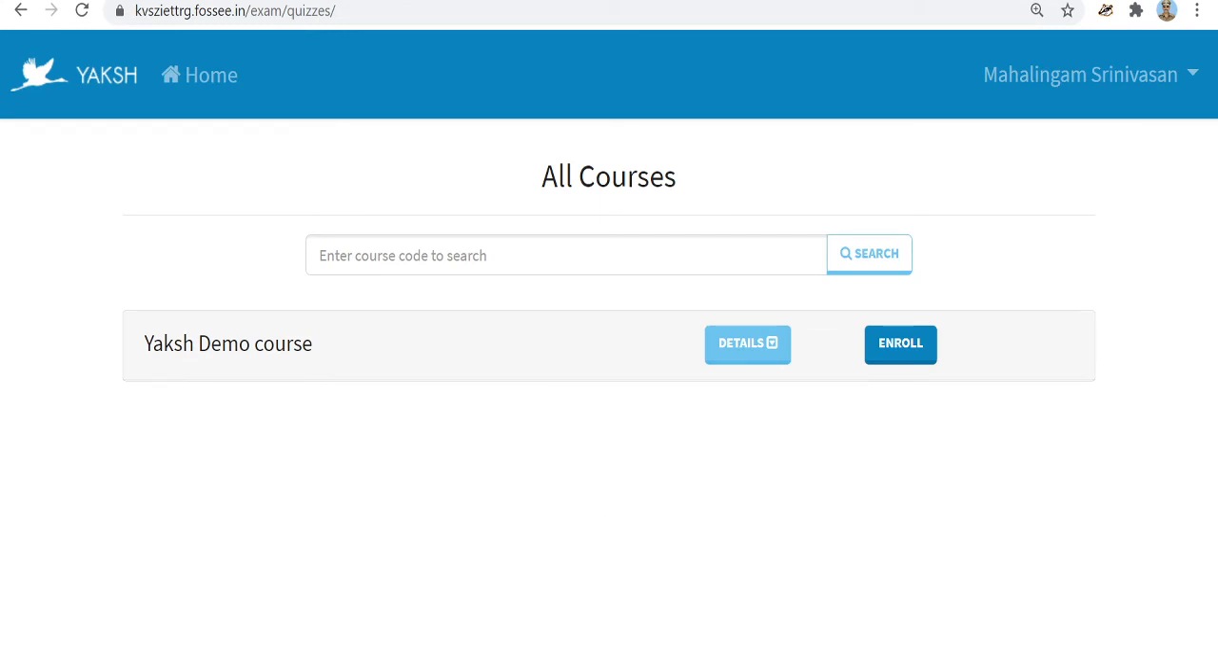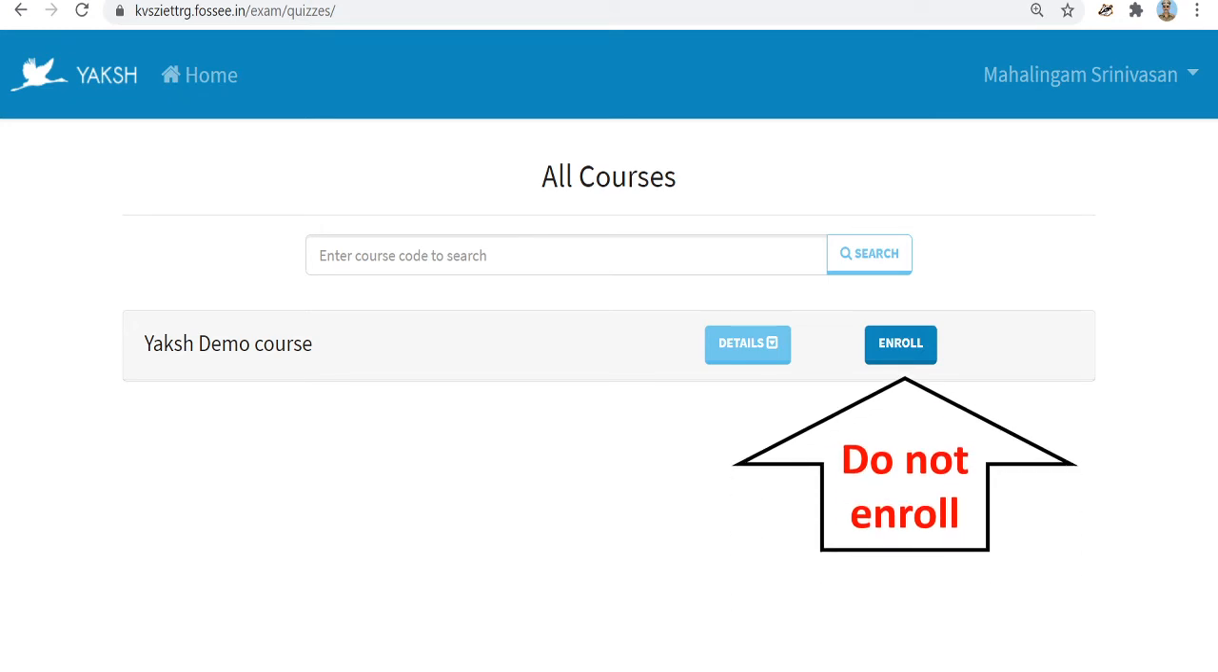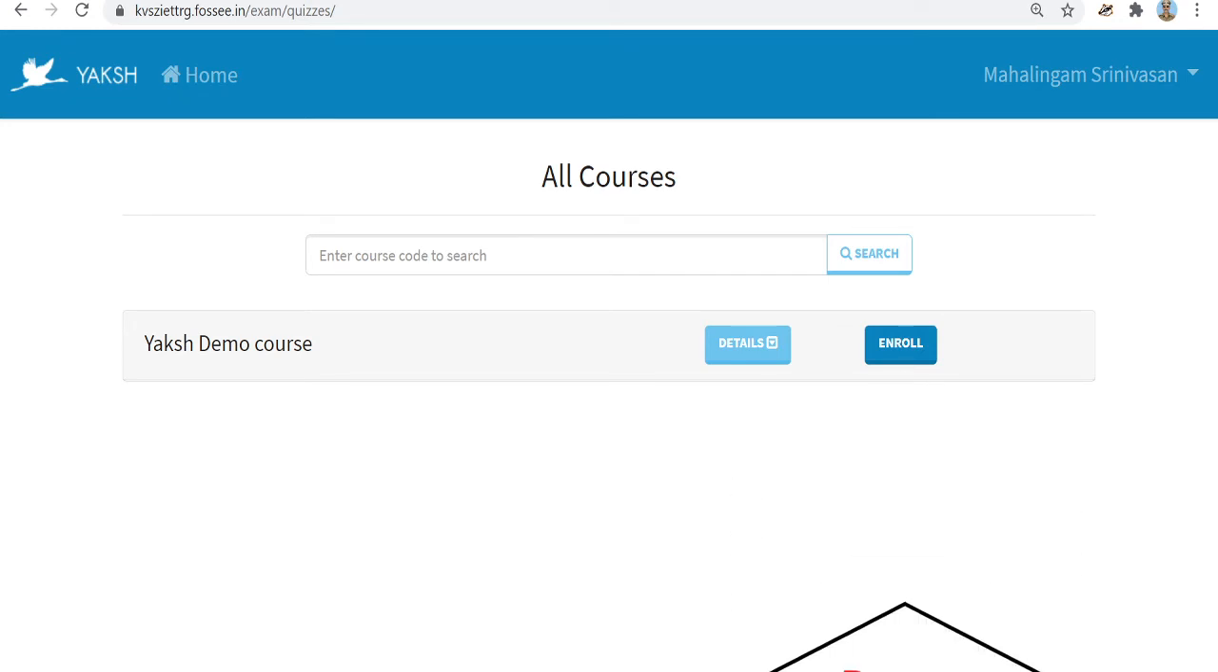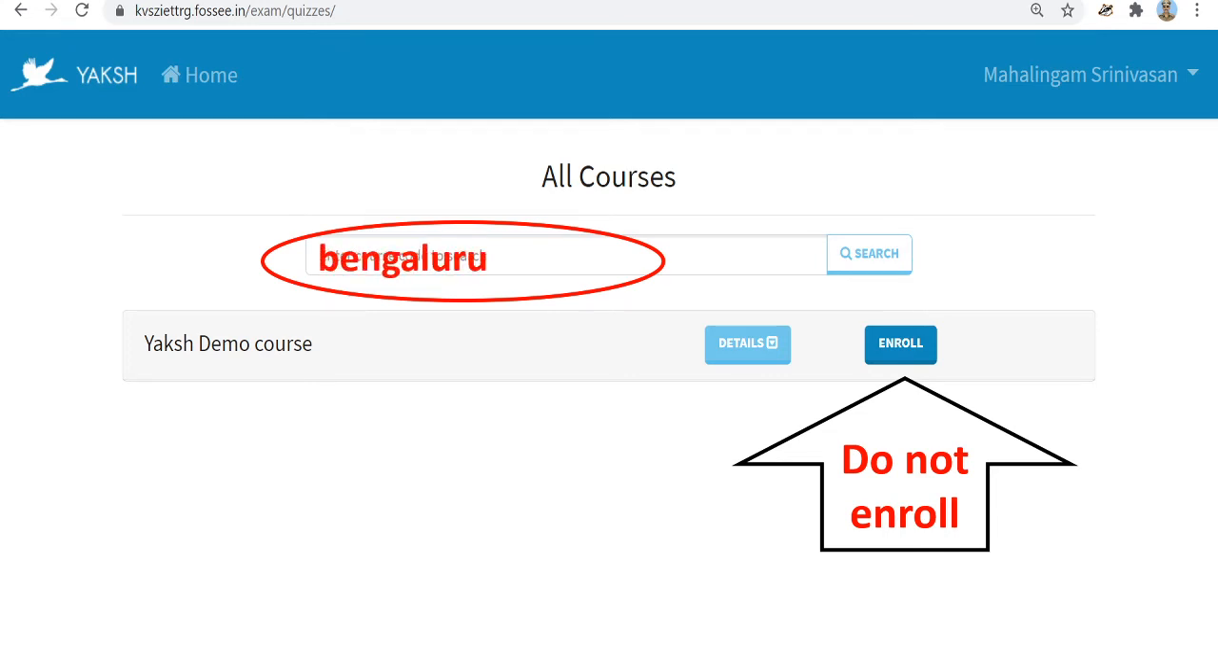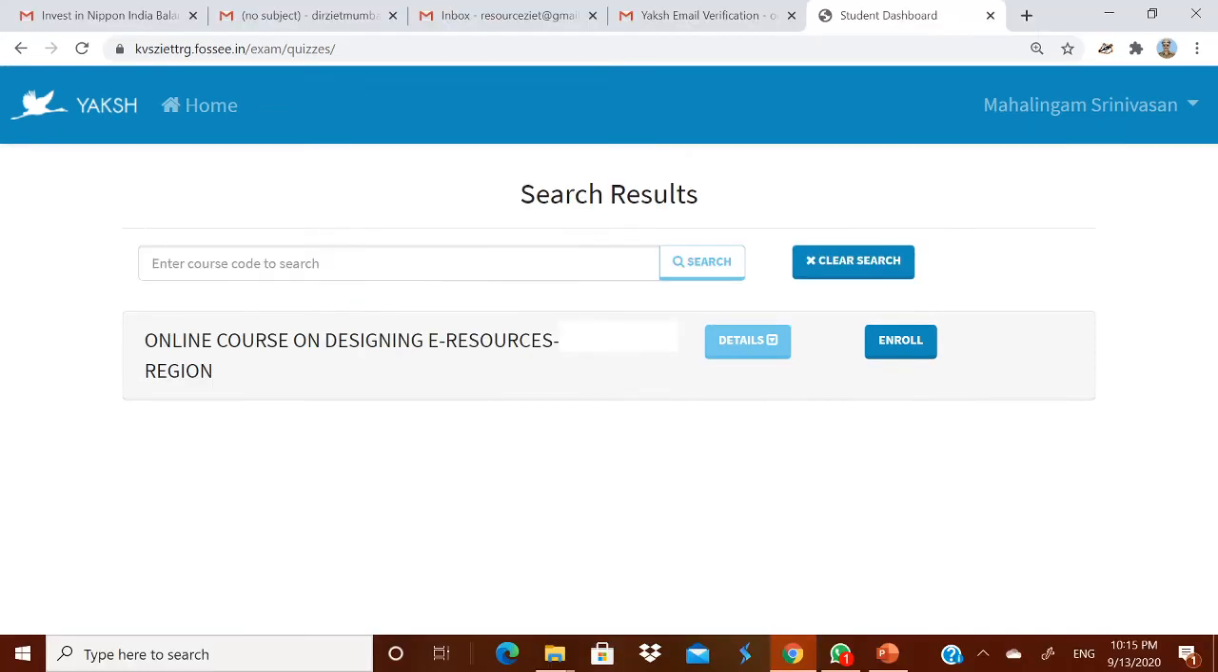Be careful. Please do not enroll for this Yaksh demo course. You have to enroll for the course designed for Bengaluru region. For that, in the search box, type Bengaluru. This is case sensitive. Please type Bengaluru in all small letters and click search. It will take you to the online course on designing e-resources by Bengaluru region. You have to enroll for this course.